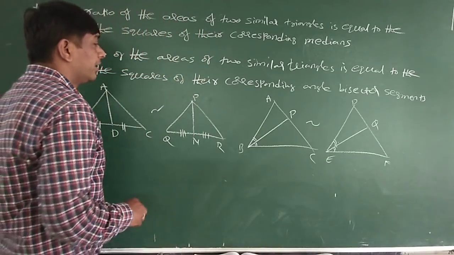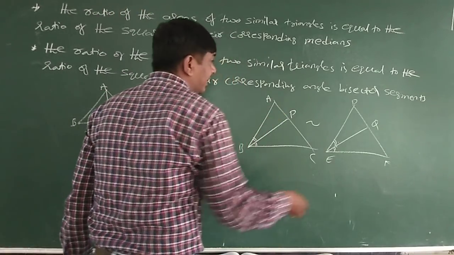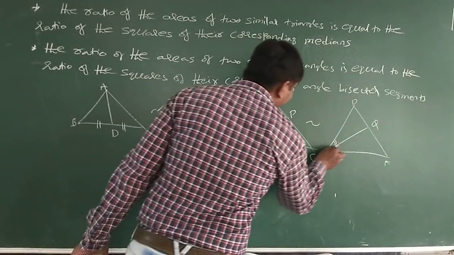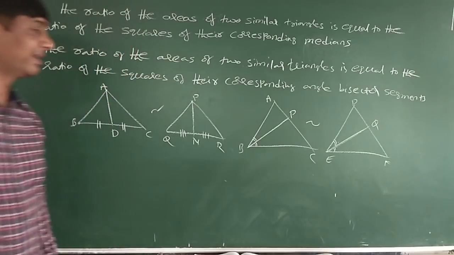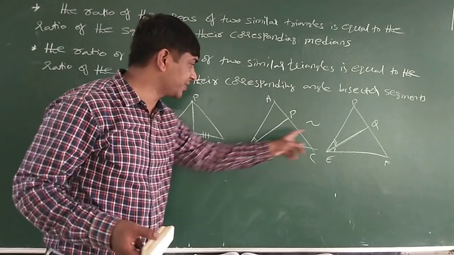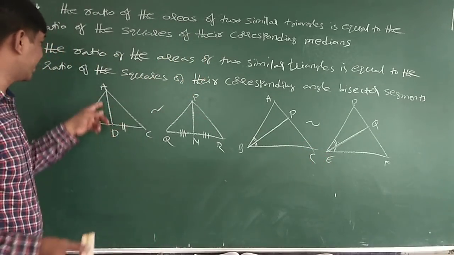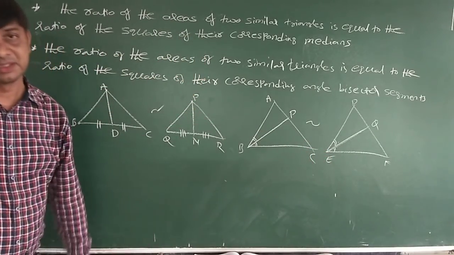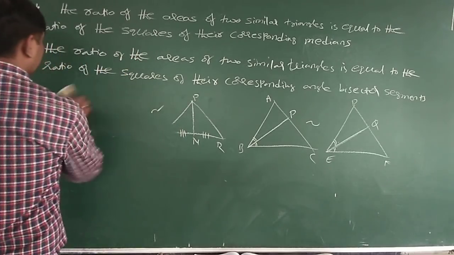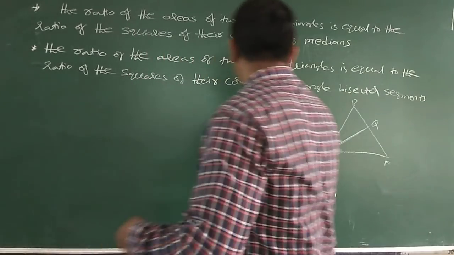So now area of triangle ABC by area of triangle DEF is equal to BP square by EQ square. That is the angle bisector segment, BP square by EQ square. For median, it is AD square by PN square. Am I clear? So I'll move to the next applications in this class.